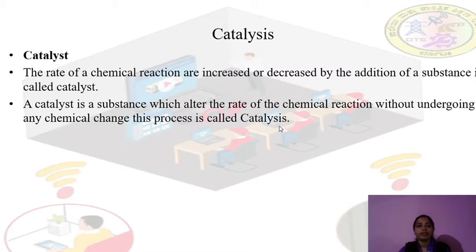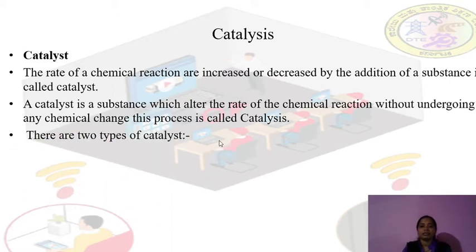A catalyst is a substance which alters the rate of a chemical reaction. That means it only alters the chemical reaction. It may increase or decrease the rate of the reaction, but the catalyst won't undergo any chemical change. So it remains as it is at the end. This process is called catalysis.